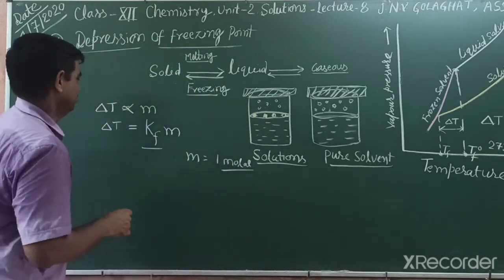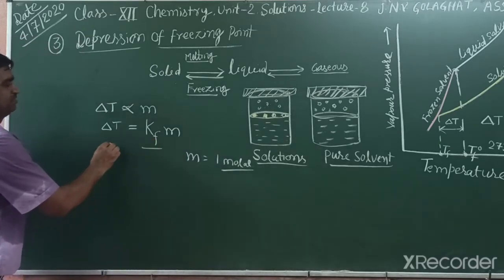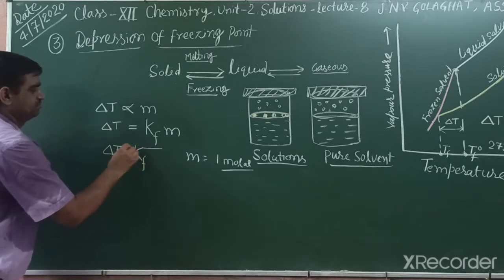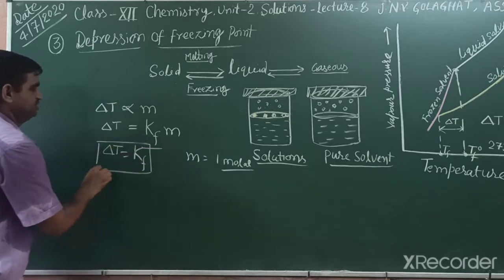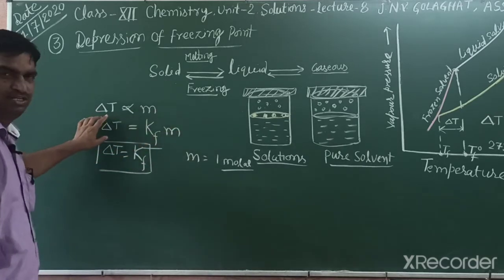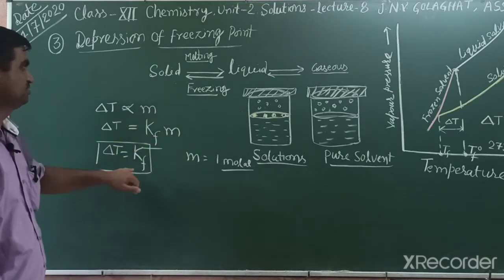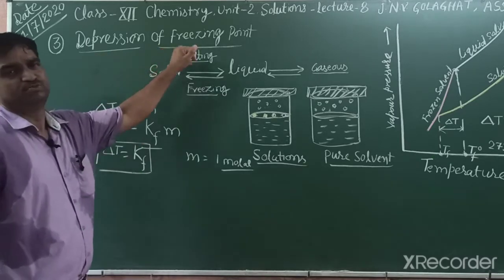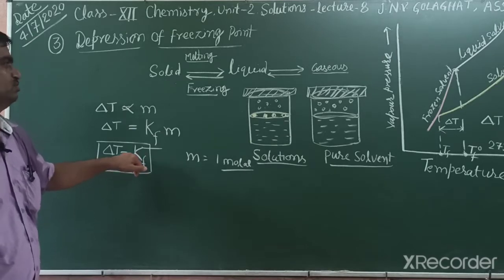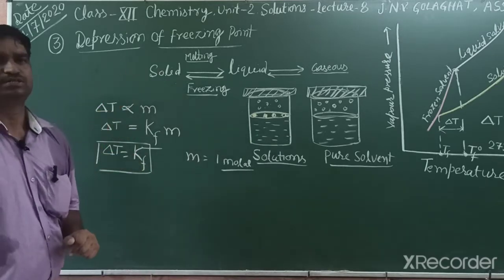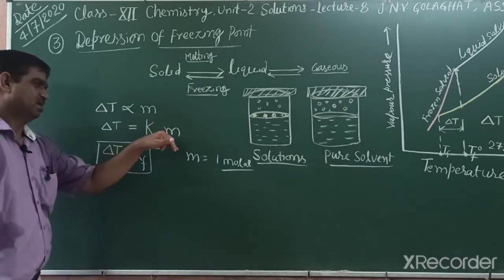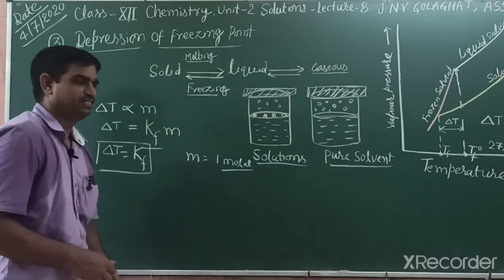If m is equal to 1, then delta T is equal to Kf. So this is the definition. For a 1 molal solution, the depression in freezing point is known as the depression of freezing point constant, or the cryoscopic constant, or the molal depression constant. There are 3 names, so you should remember them. And how can we identify this molality?